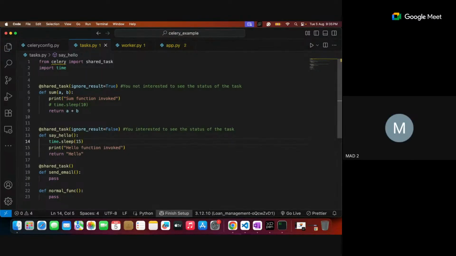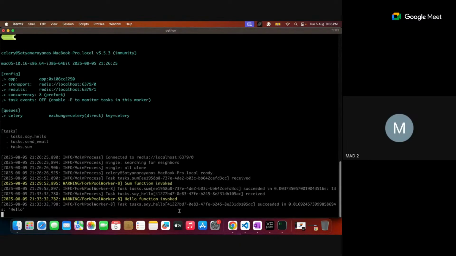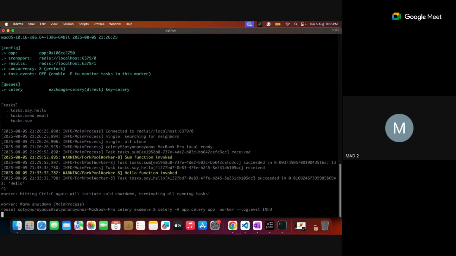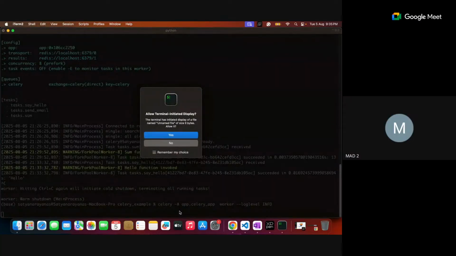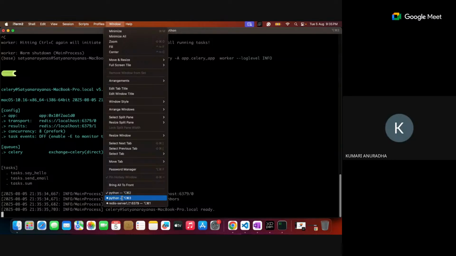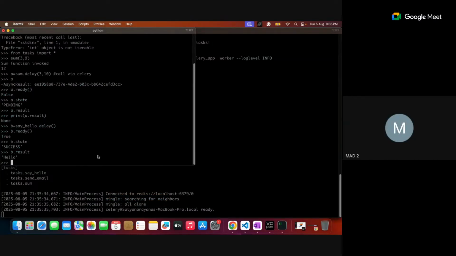Yeah, I made it uncomment for 15 seconds. So let me run my particular Celery once again. Now my Python compiler is ready. Through my Python compiler, I'm trying to call b equal to say_hello dot delay. To do this say_hello, you require 15 seconds, right?